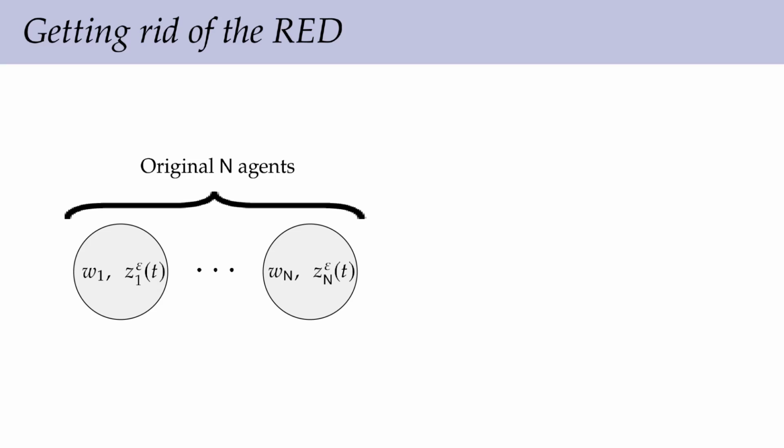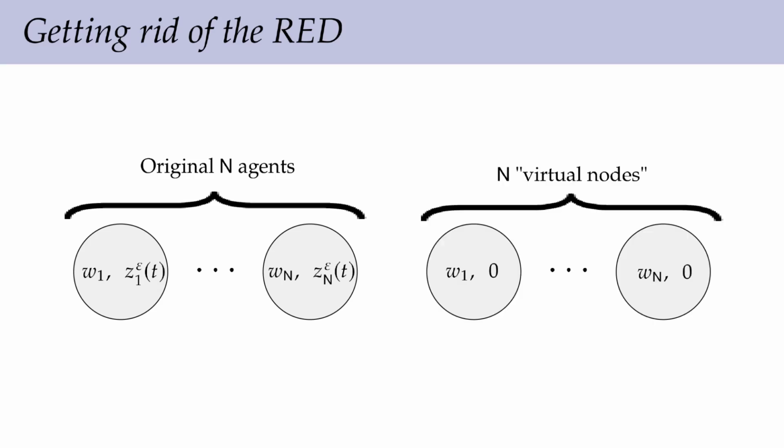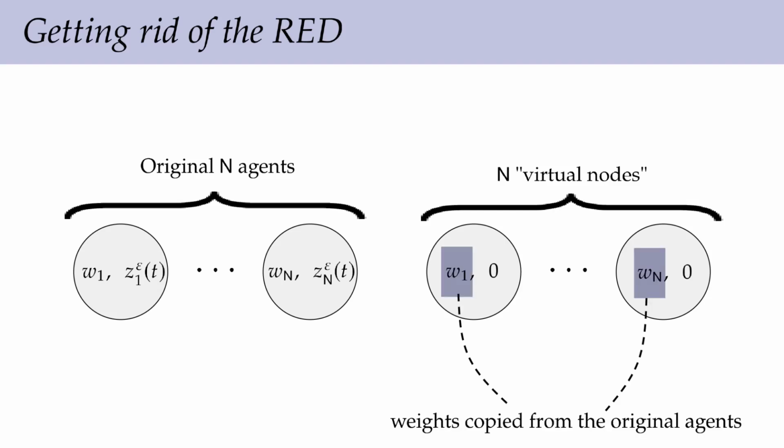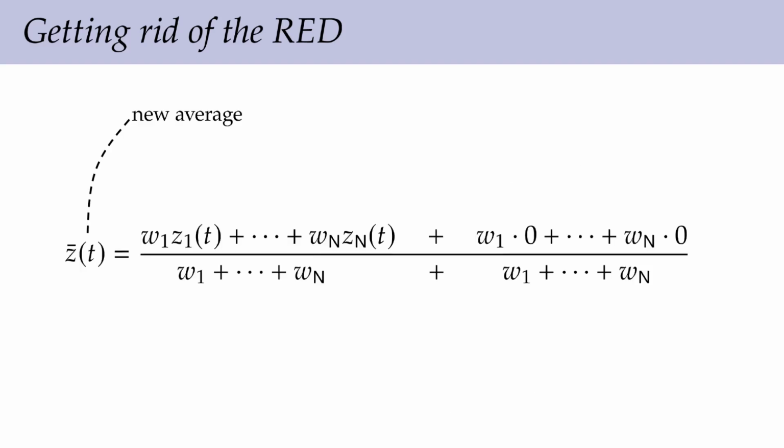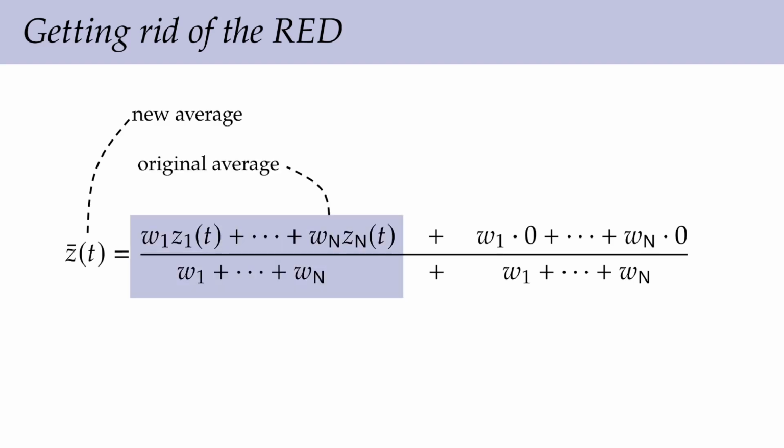Recall that we have the original n agents. Each one of them is composed of its local weight and its local measurements. We propose to add n additional auxiliary virtual nodes, where we copy the same weights as the original agents, but the measurement signals are just set to 0. With this new configuration, the new average will be composed of the contribution from the original average and a contribution from the virtual nodes.